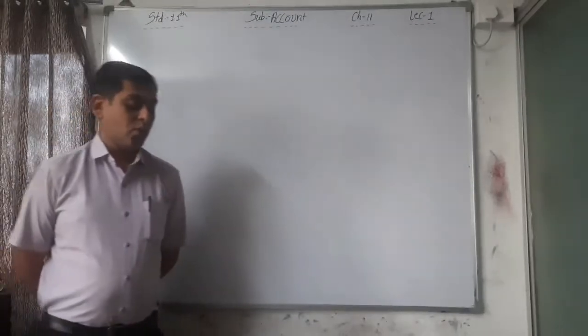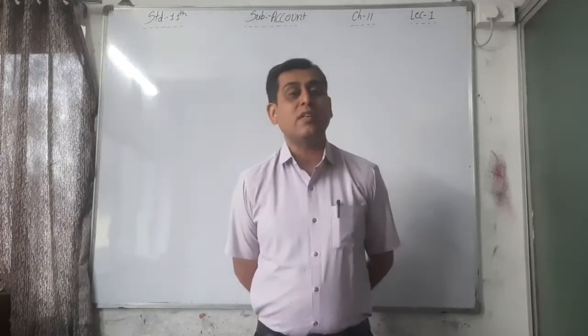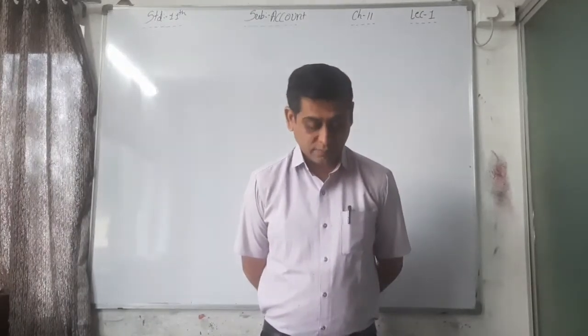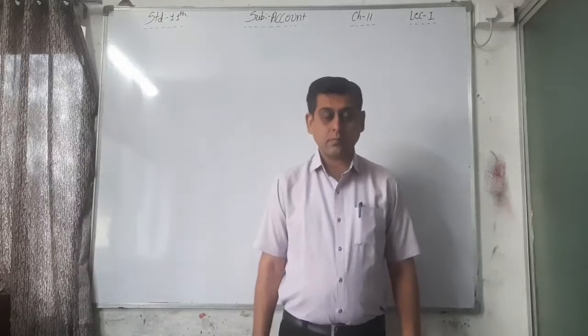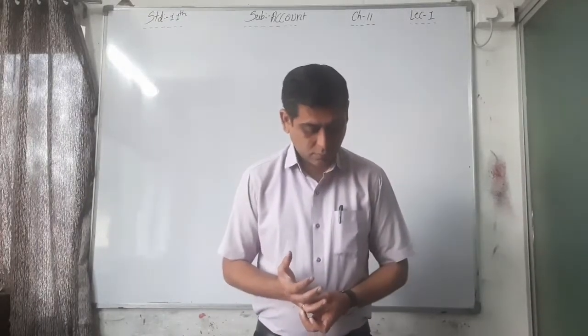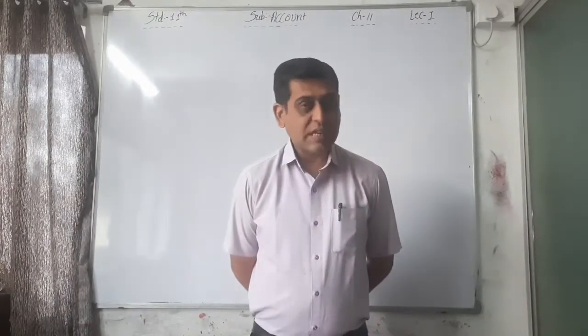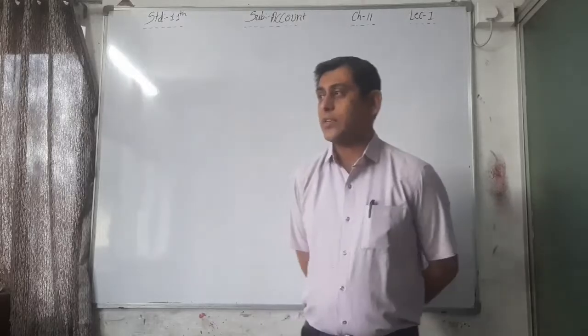Okay, so easy. And the last point, signature of the bank officer. Nowadays it is not important, just read that.